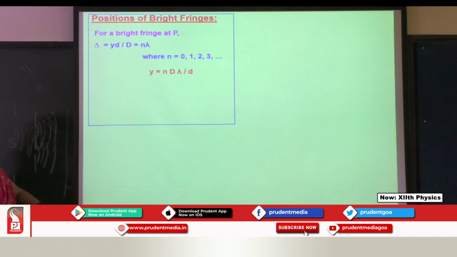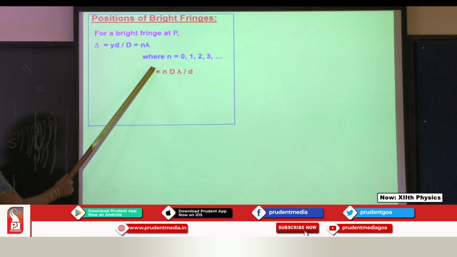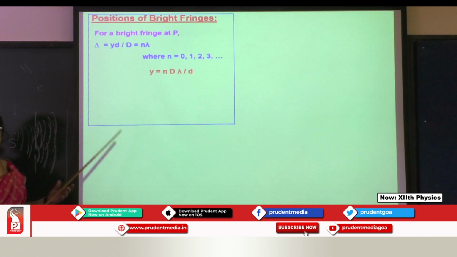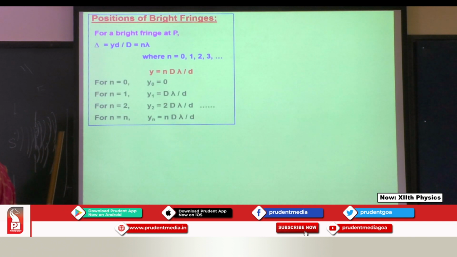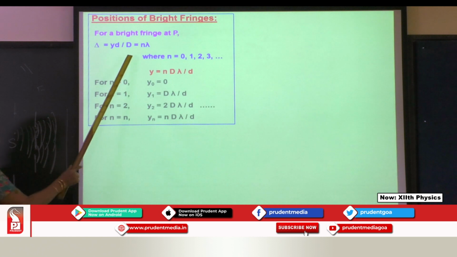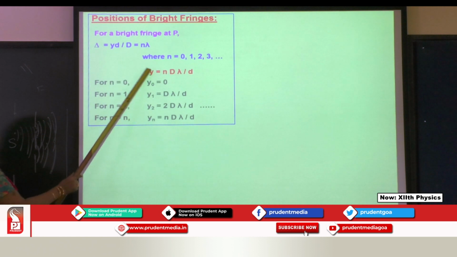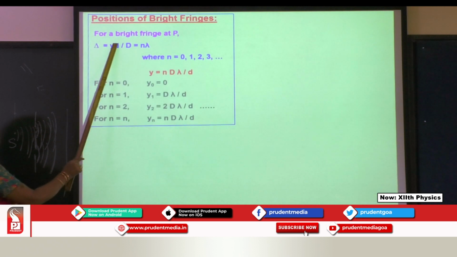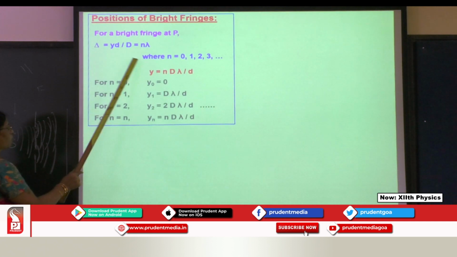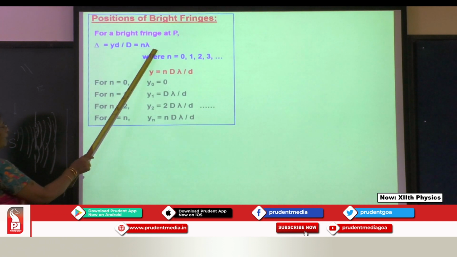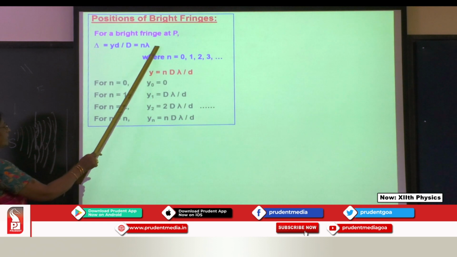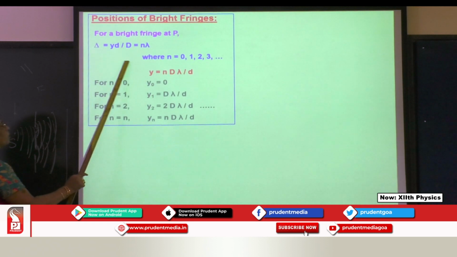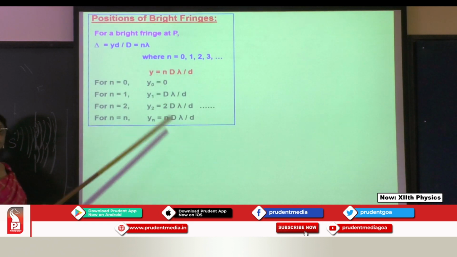For the bright fringes, what is said? The path difference should be equal to n lambda. So yd upon D equals n lambda, where n is equal to 0, 1, 2, 3, etc. We wanted the displacement y, the distance of the y. So y equals n lambda, bring this D to the other side, numerator, bring the small d to the other side, goes to denominator.